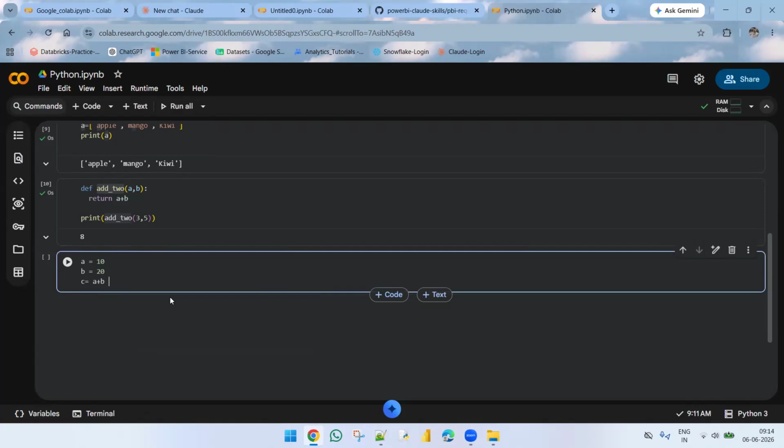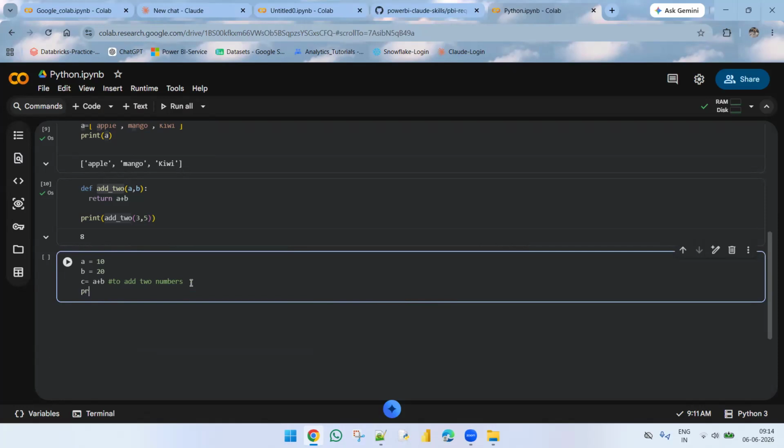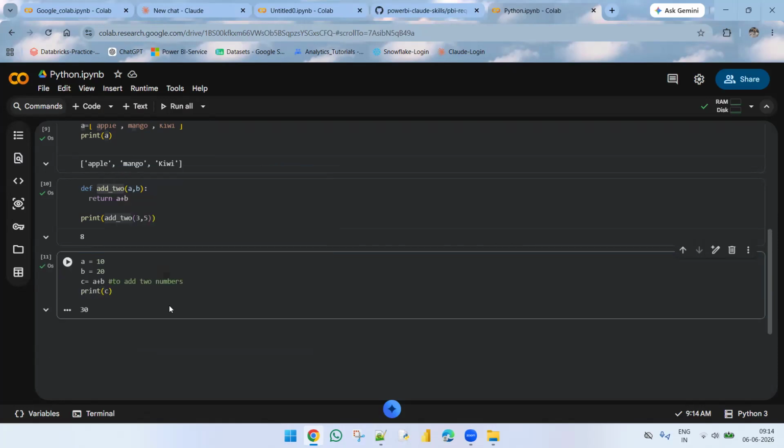I just need to add one comment here, like this is useful to add two numbers, and this is the comment we can say. This is the first way we can comment in Python. See, I'm printing c, 30.